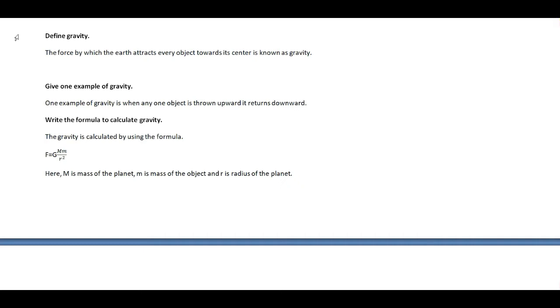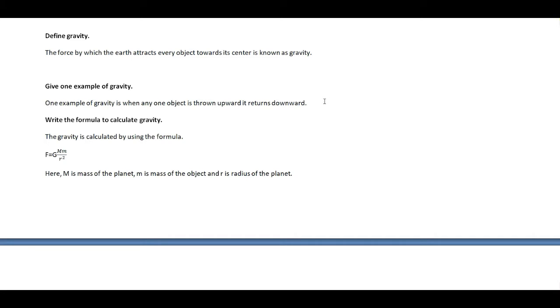Gravity is also one kind of force of attraction, like gravitational force. That is the reason the formula of the gravity is similar to the formula of the gravitational force. And the formula of the gravitational force you have already studied in my previous video. That is F equals G m1 into m2 by d square. Now here the formula of the gravity is nearly same to the formula of the gravitational force. Here the formula I have mentioned, F equals G capital M small m upon r square. And here capital M is the mass of the planet, small m is the mass of the object, and r is the radius of the planet.